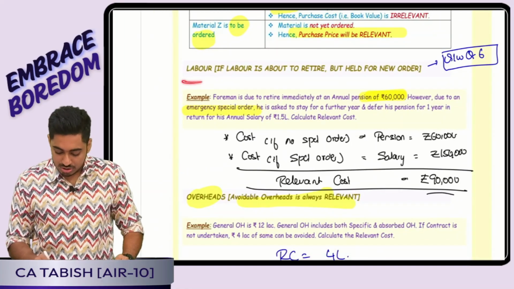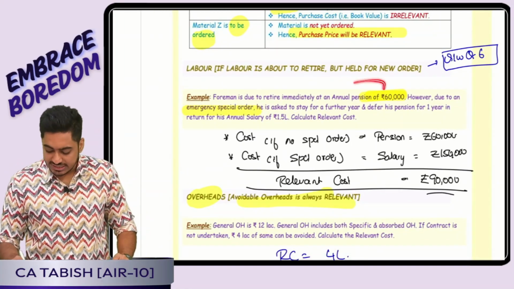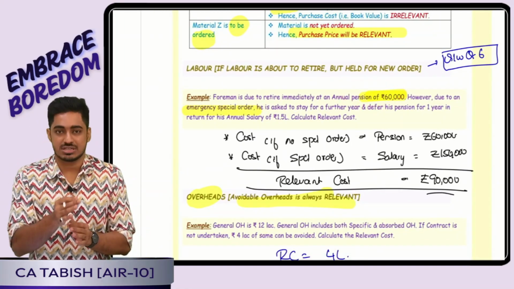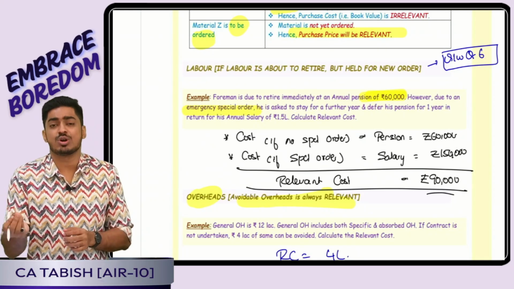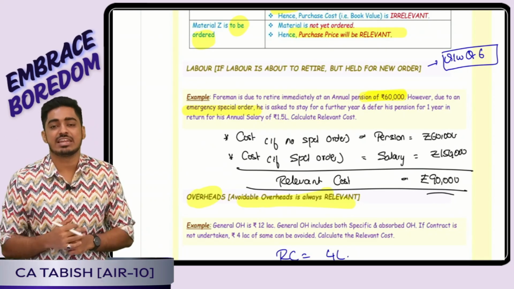Perfect. Now one more thing was, the foreman was about to retire immediately at a pension of 60,000, but because work was there, we told him, boss, extend it for 1 more year. He is asking, what will I get? We told him, yearly salary 1,50,000 I'll pay.